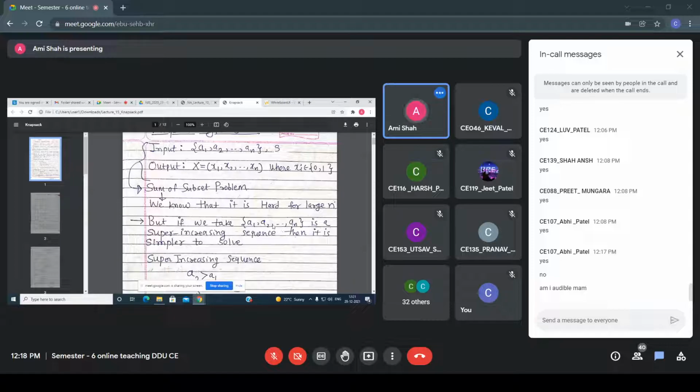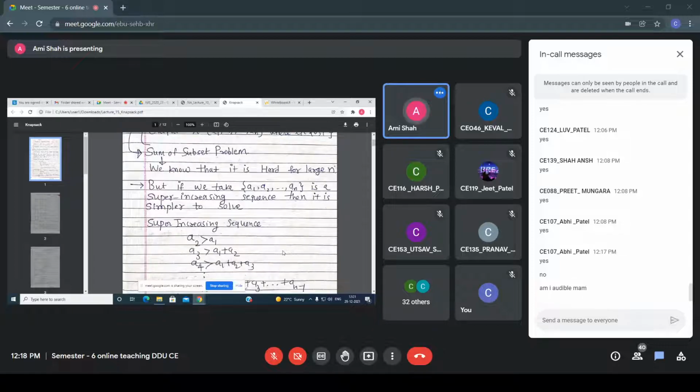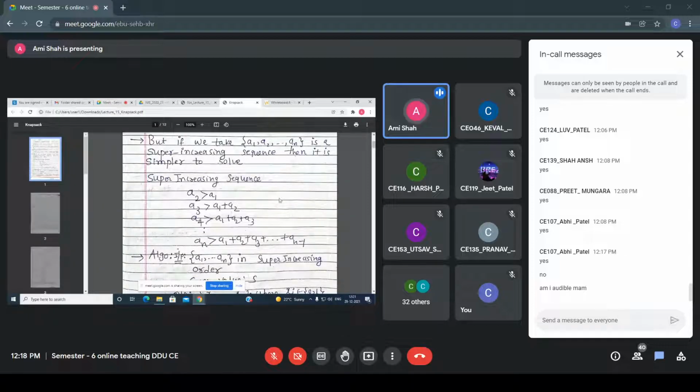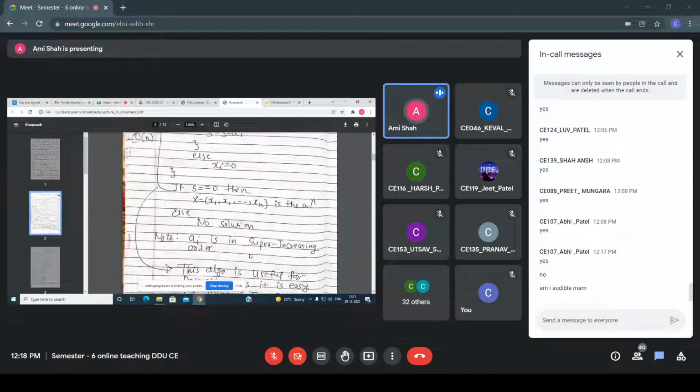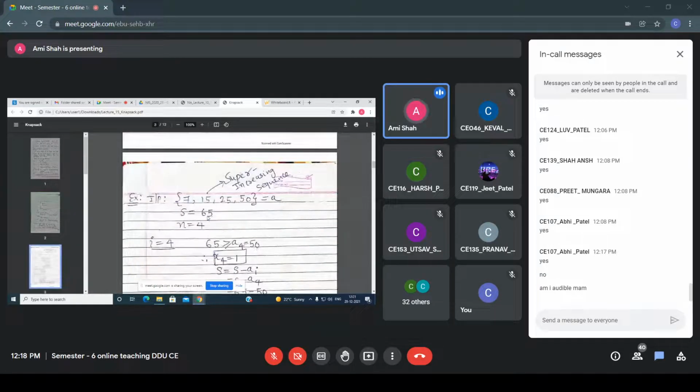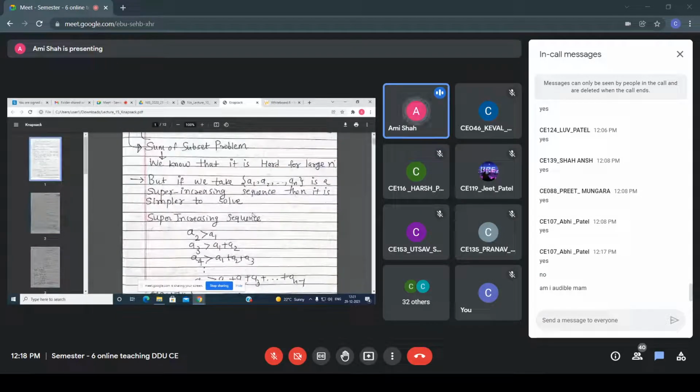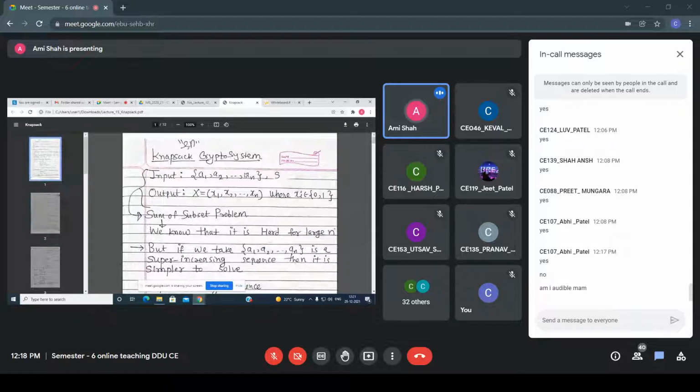That's why we take a super increasing sequence, in increasing order, as the input. Through this example, what I'm trying to explain is that this type of super increasing sequence is given to you, and the target sum is given to you. Your task is to find a subset whose sum is equal to s. Got it, what I'm trying to say?